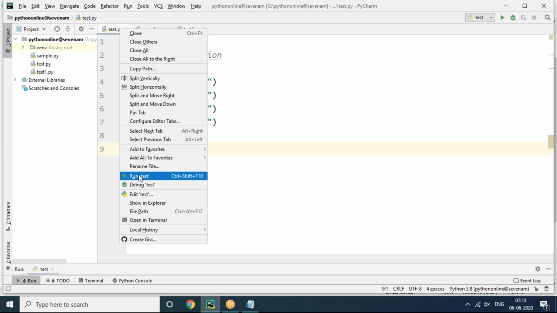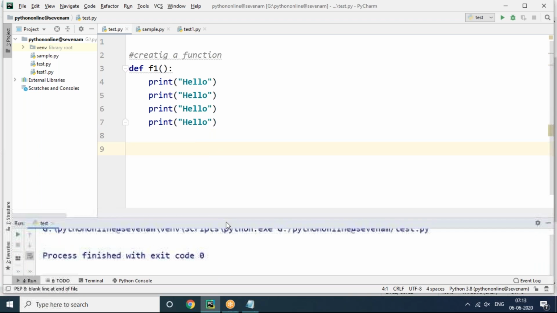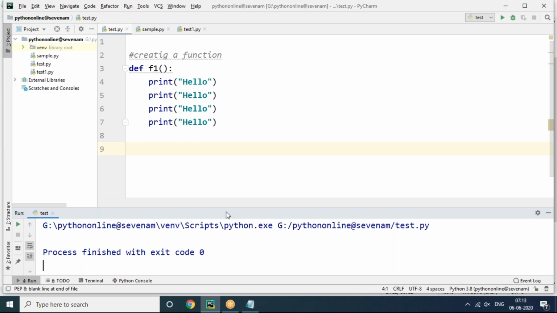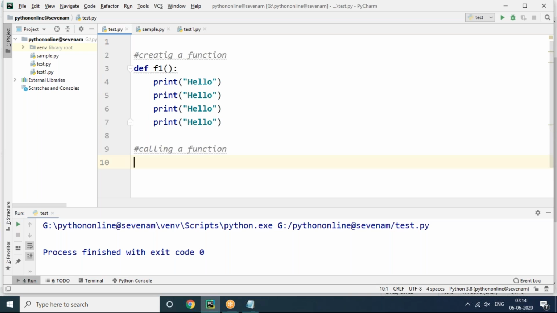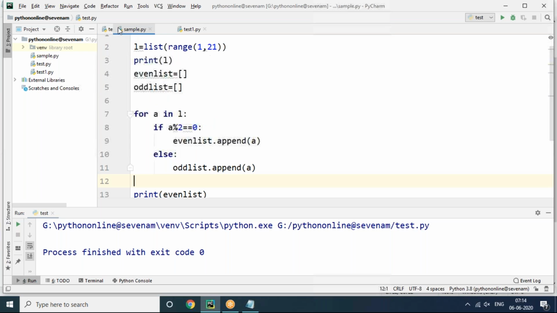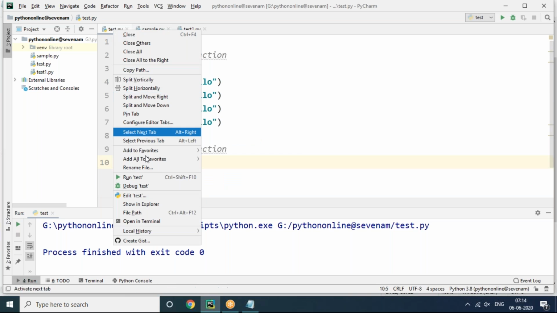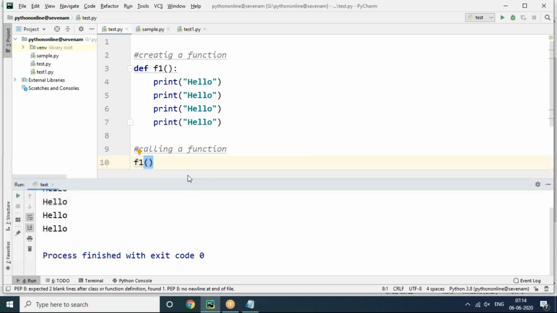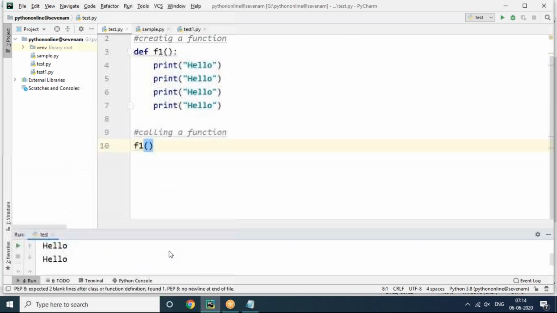But creating a function alone is not enough. When we execute now, you can see nothing will happen, because calling the function is also very important. You are not calling the function here. You must and should call the function. Without calling, a function will not work. Now you can see here, calling a function. How to call? Here I'm calling. As soon as we call this function, the function does its assigned task: hello, hello, 4 times it's going to print.